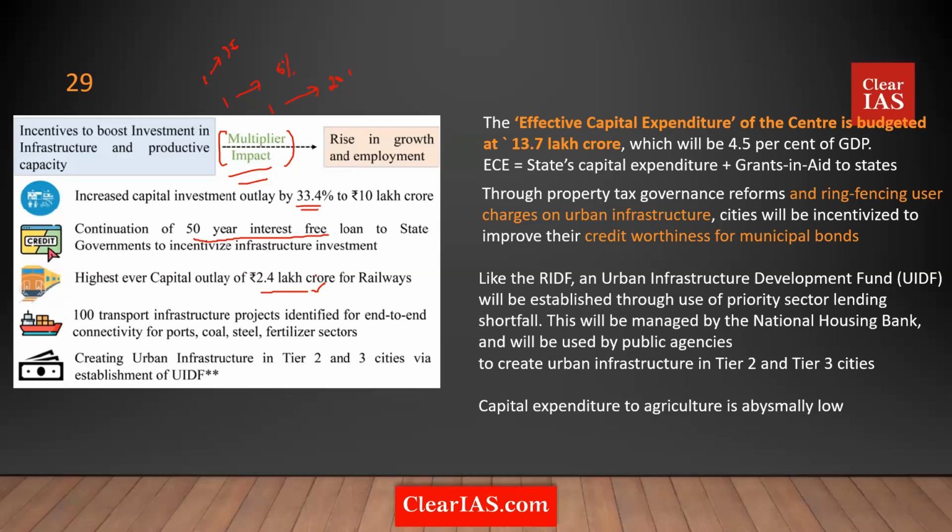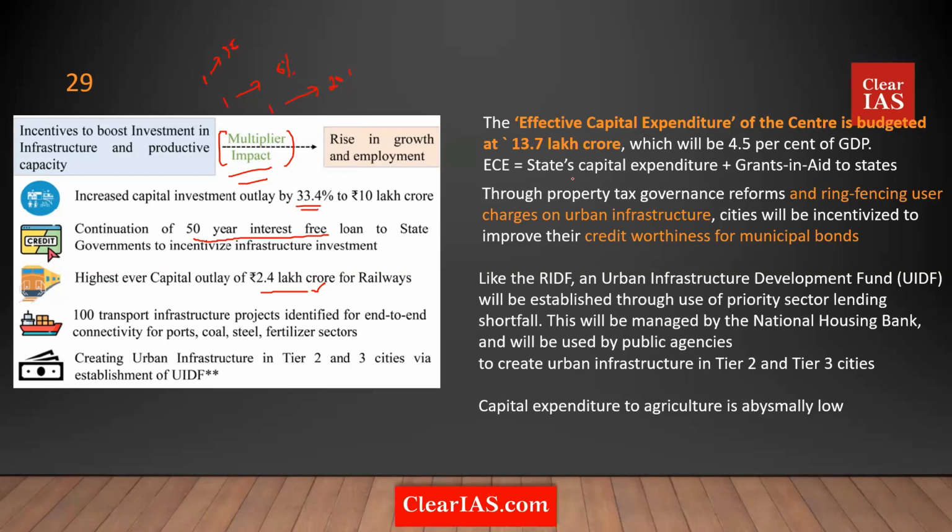And the government has identified sectors like ports, coal, steel, fertilizer, etc., for infrastructure generation. All these types of things do exist. The government also speaks about something like UIDF, and I'll come to the UIDF. We speak about effective revenue expenditure and effective revenue deficit. Similar to that, we have something called effective capital expenditure.